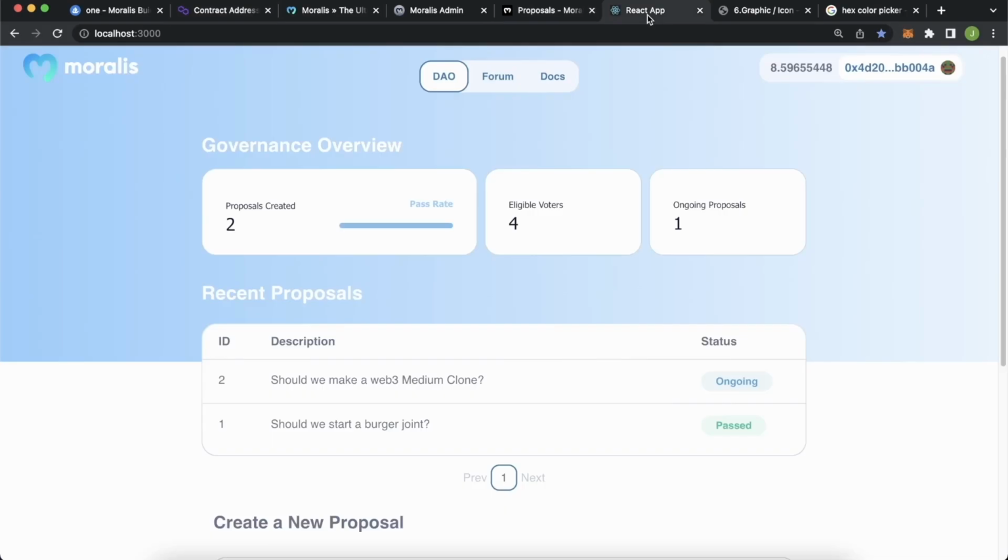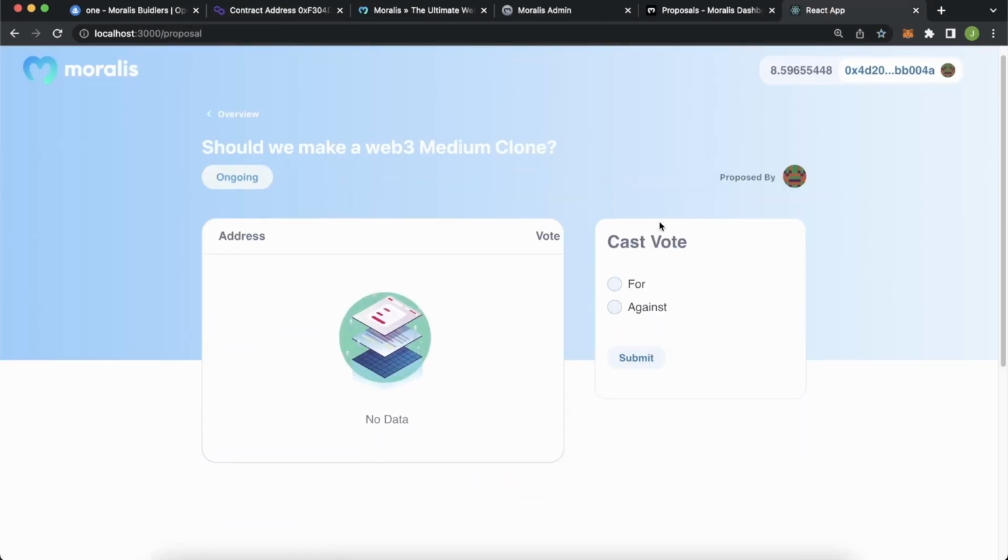Now heading back to our app, we can actually go to the proposal page. But now we see that because we haven't actually cast any votes, we won't have the status of the voting, and there are no votes. There's no data for addresses of the votes, and we can't cast the vote yet because we haven't implemented that functionality, but let's go ahead and do that next.